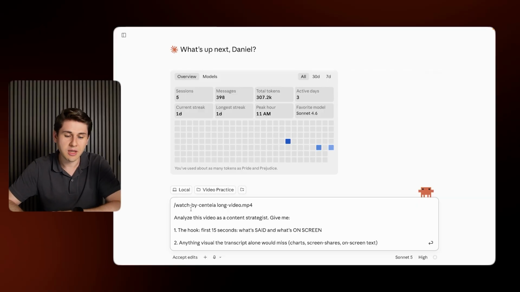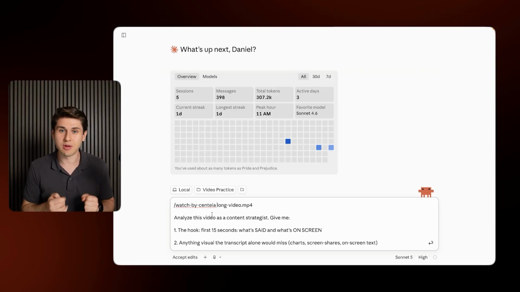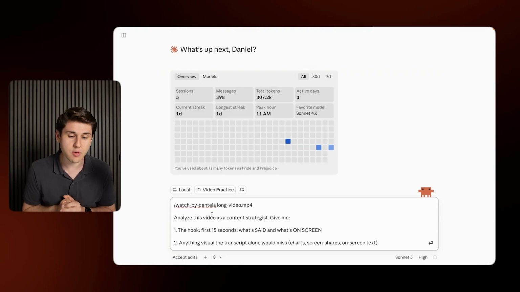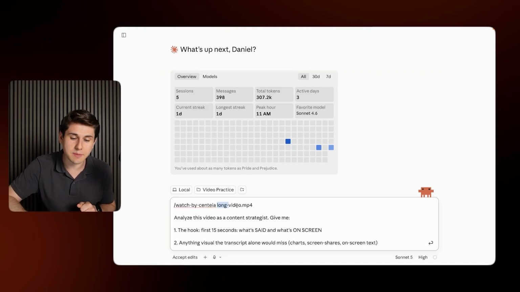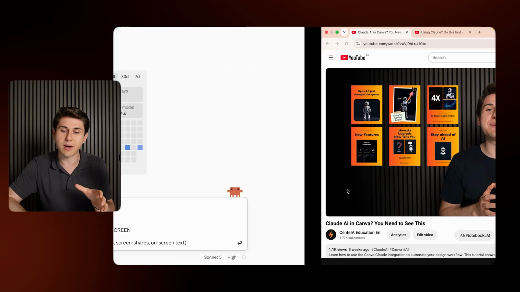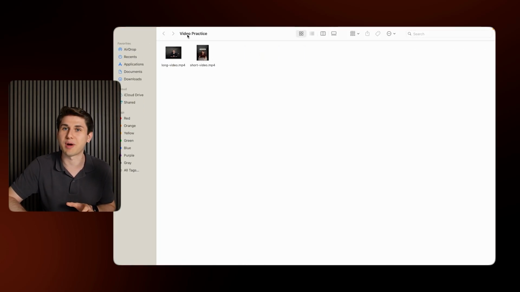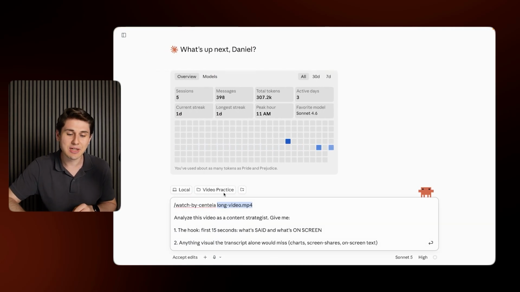And I prepared a prompt. So first thing you'll see, I wrote /watch by Centella. This is basically the name of the skill. So we've called it like this, and when you install it, it will probably also have this name unless you ask it to have a different name for you. And this is just how we invoke the skill that we have created. And then I just mentioned the specific video I want it to find within my folder. I called the folder video practice. If you see, this is called video practice. Okay, I've given it access to this folder.